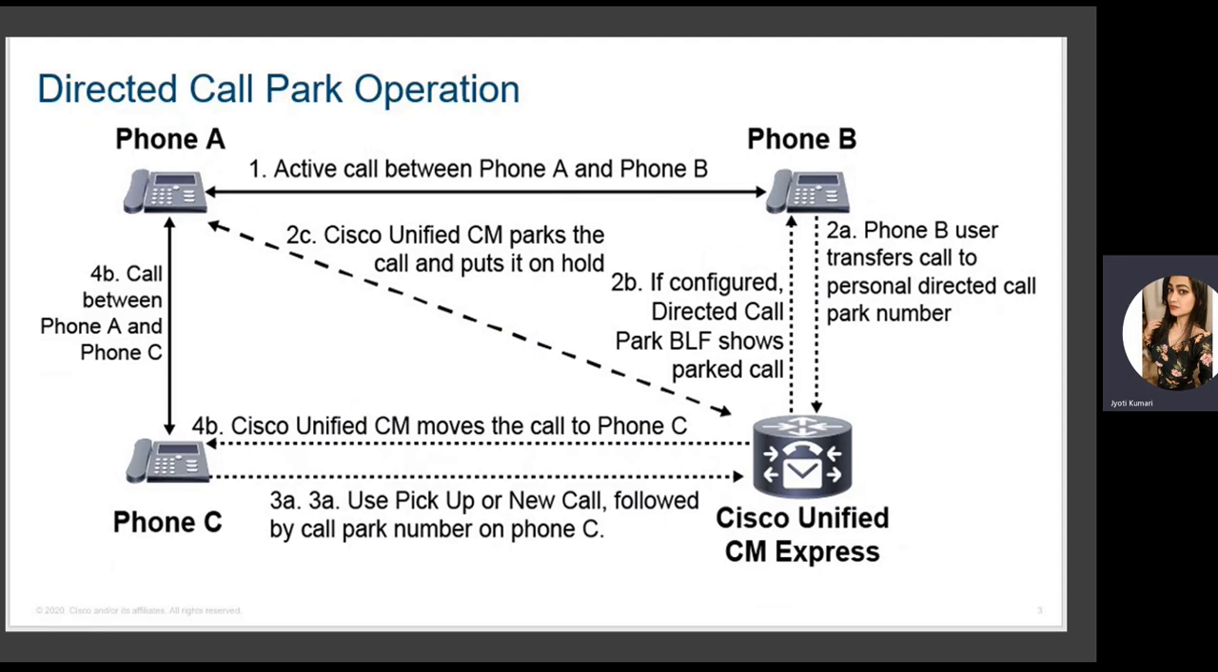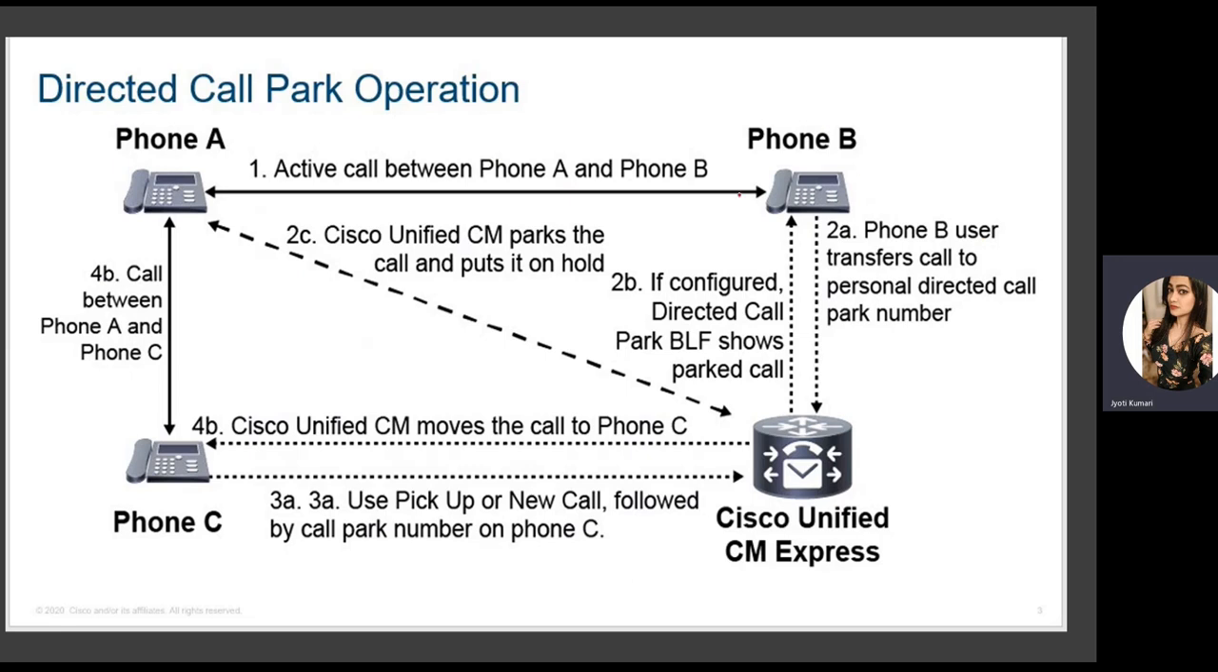Next is the directed call park option. Directed call park is not like globally any user can dial a call parking number and resume the call. We can configure separate call parking numbers for different users. That is directed call park. So here there is an active call between phone A and phone B. The phone B user transfers the call to the personal directed call park.